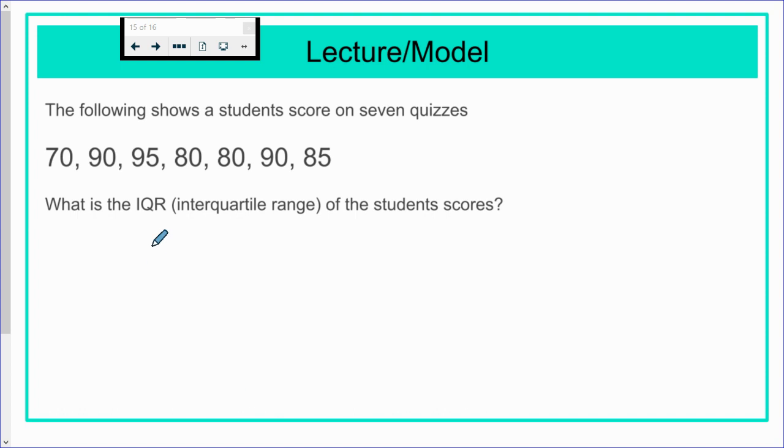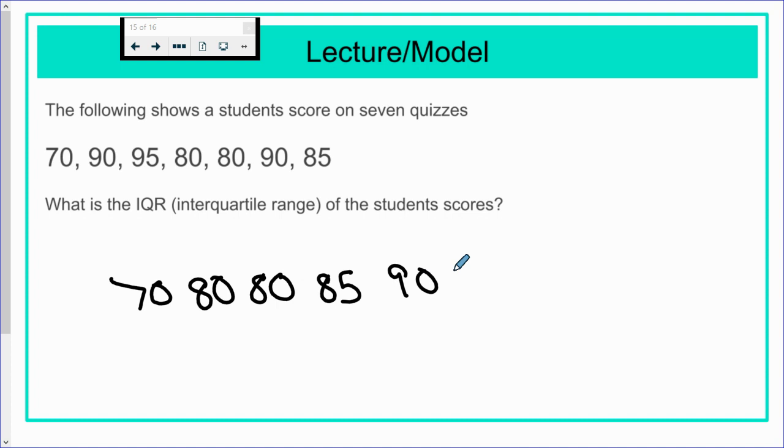All right, now interquartile range. All right, again, put them in order because, again, we need to find the quartiles, which requires putting the numbers in order. And 95.